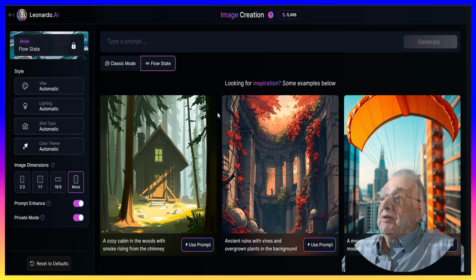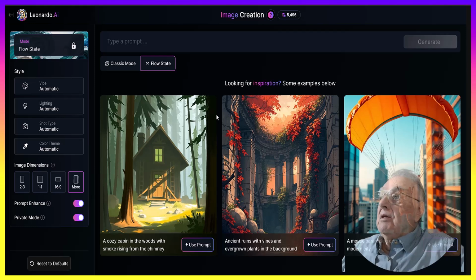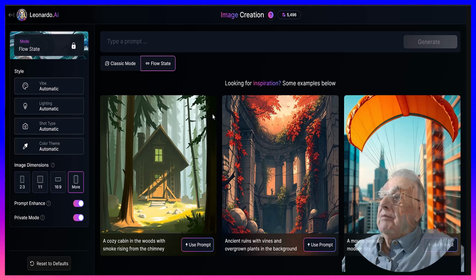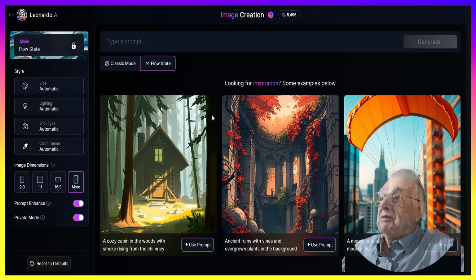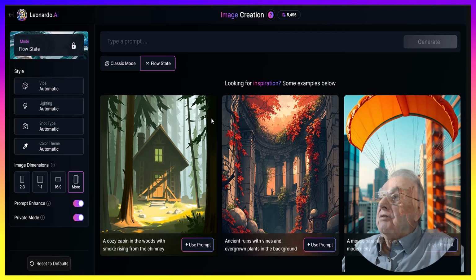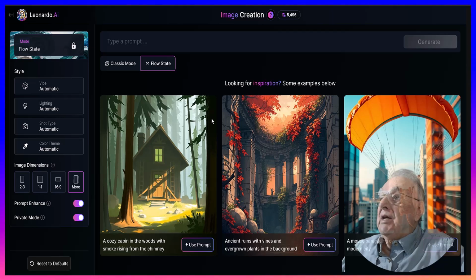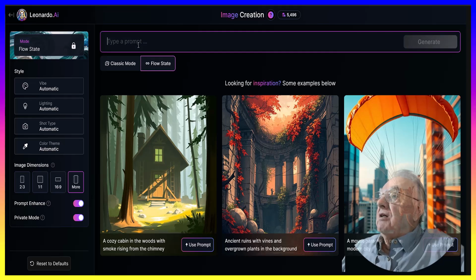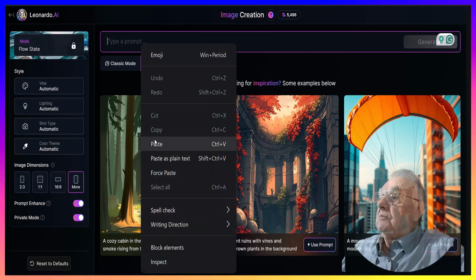It's December 14th, 2024, and flow state is available for free use at the moment. I don't know how long it's going to last. Go try one for free. At least you get 150 credits a day, and then you can get into some flow state. I don't know how much you get, but it's well worth giving it a try. Let's see what I come up with putting a prompt in.